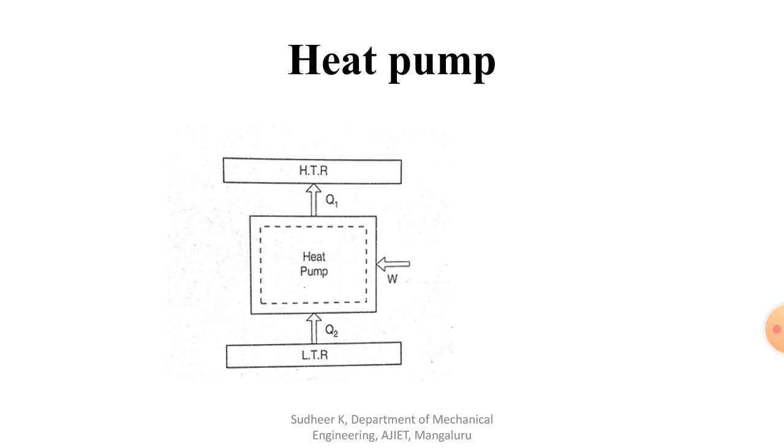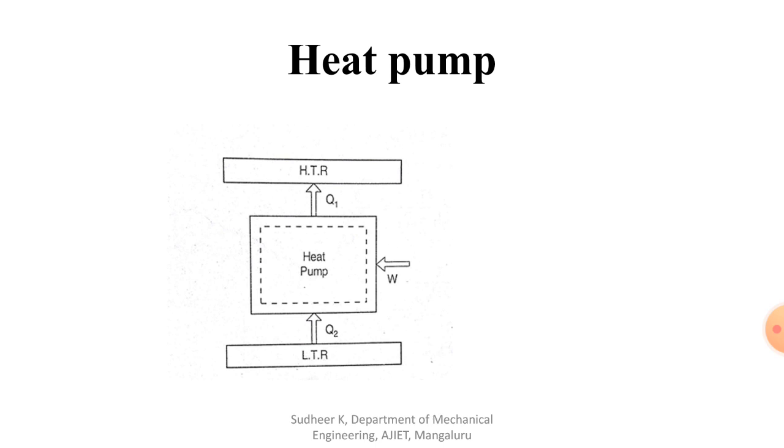The main function of a refrigerator is to cool the space by absorbing heat from the surroundings and maintain the space at a temperature lower than the surroundings. We use such devices in our day-to-day applications. So that is the main concept of the heat engine and heat pump.